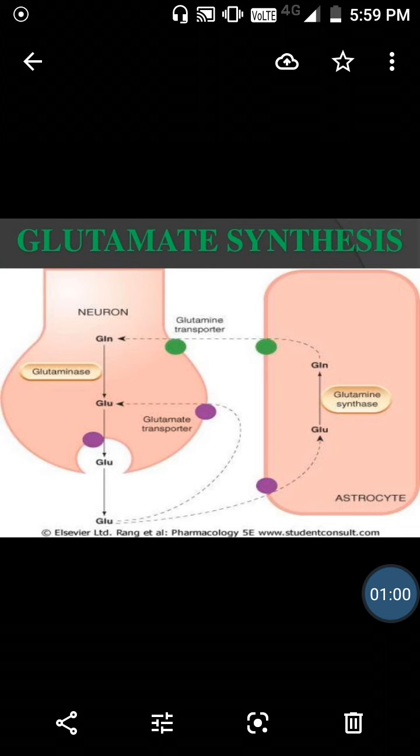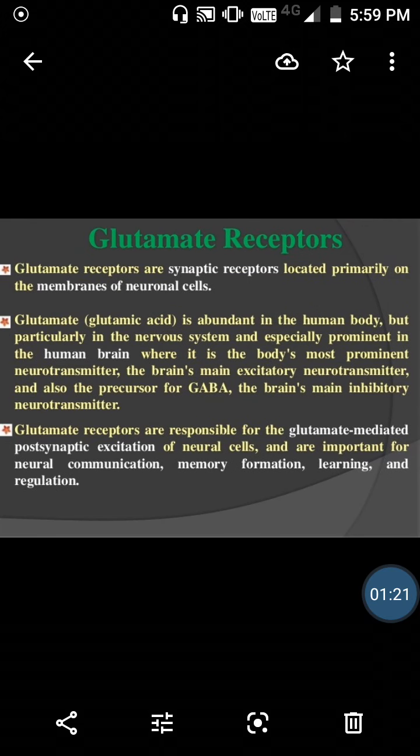So in neurons, glutamine is converted into glutamate with the help of the enzyme glutaminase, and then it is released with the help of exocytosis and enters the postsynaptic junction. Now we will see glutamate receptors. Glutamate receptors are the synaptic receptors located primarily on the membrane of neuronal cells.